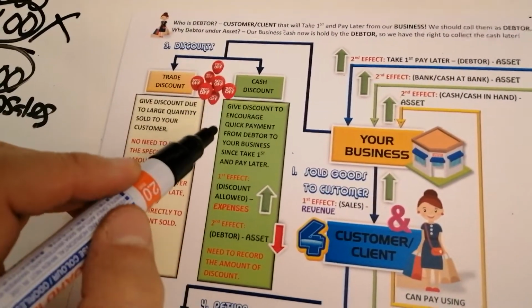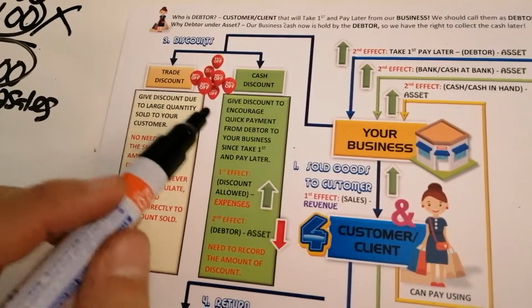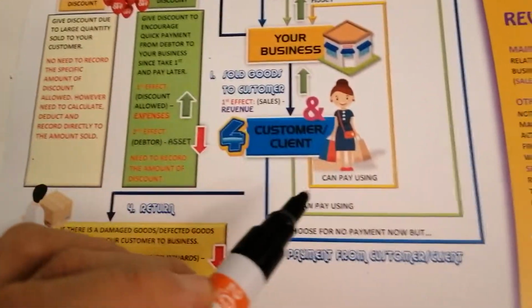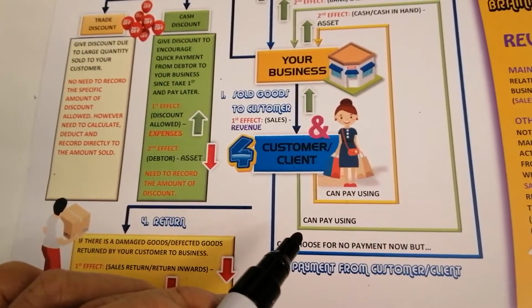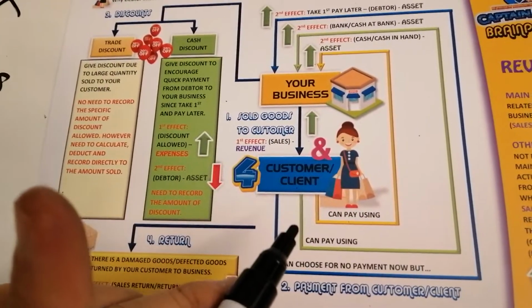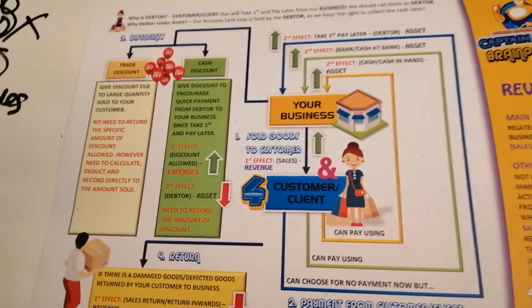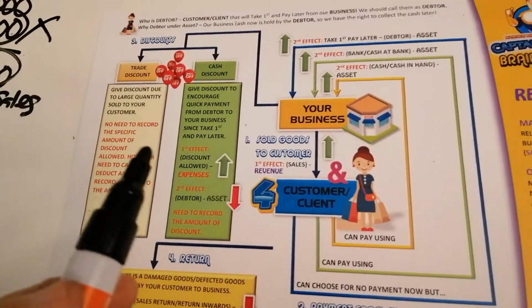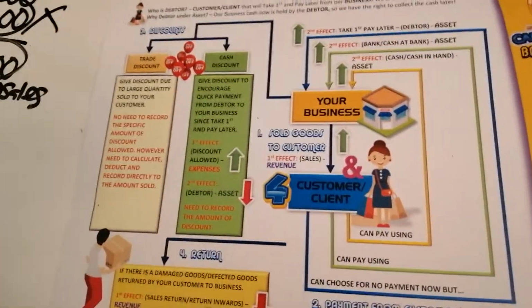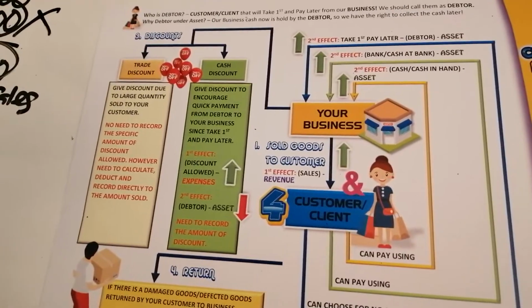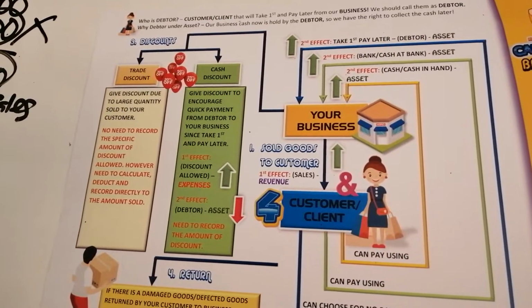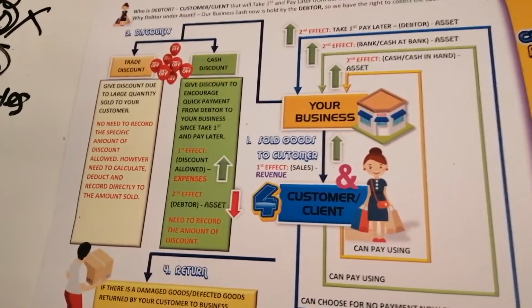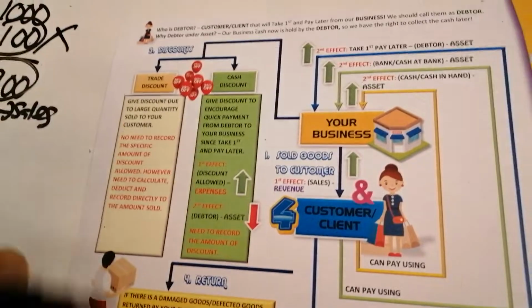Cash discount, we need to record. Because cash discount normally we give to debtor for quick payment. Sebab you dah allow them to take first, pay later. You must remember, when you allow someone to take first pay later, normally it's not easy to collect the cash back. It's like that you bagi pinjam your friends duit. Maybe you need 1 week, 1 month, sometime 1 year, sometime 10 years to collect back the cash.